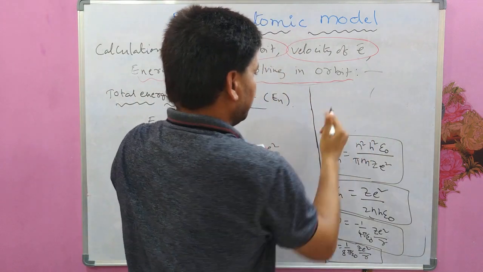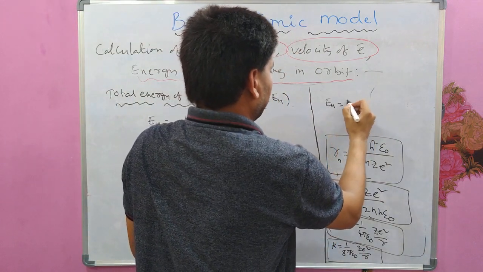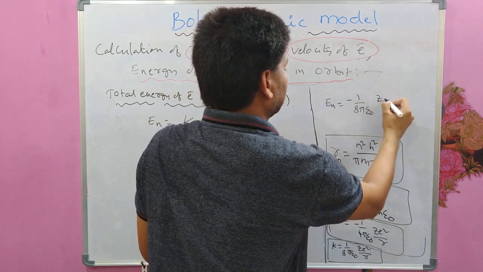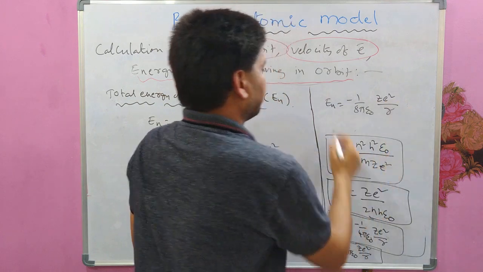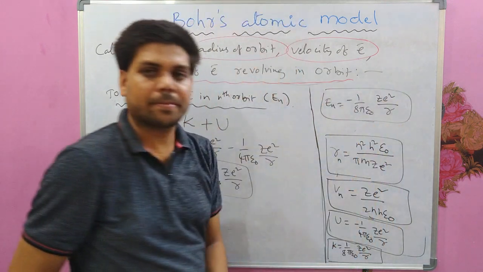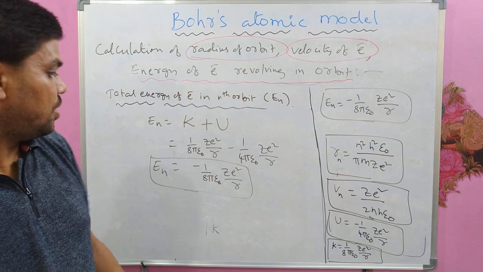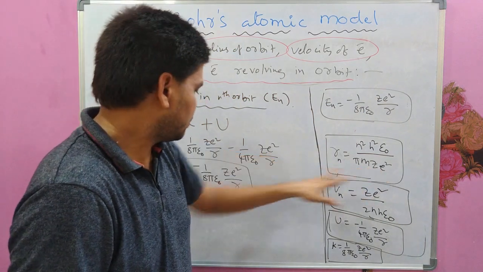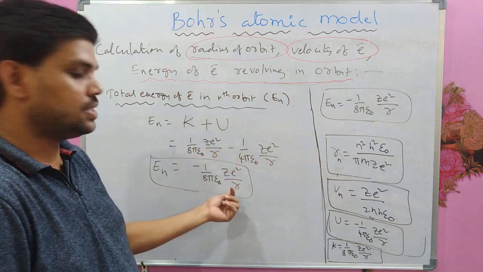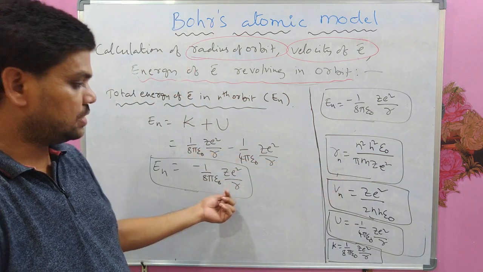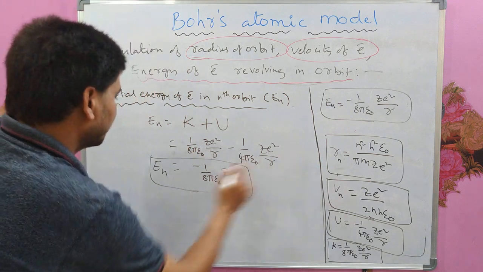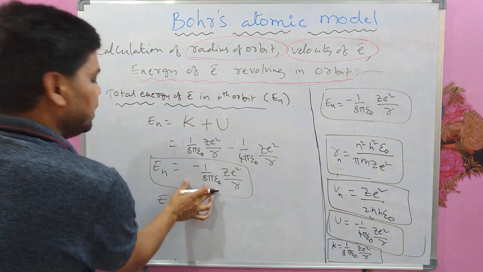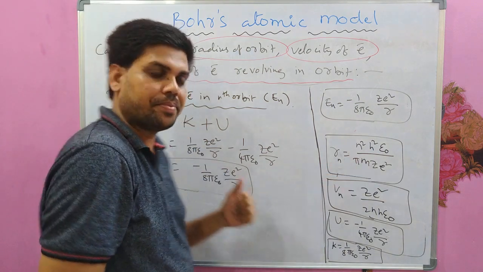Let me write it here. En is minus 1 by 8 pi epsilon naught ZE square by R. Now if you substitute the R value from here in this equation, then I don't know what the equation number is, but okay, En is here and Rn is here.